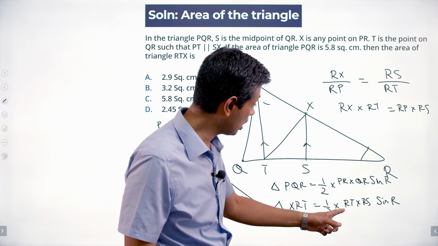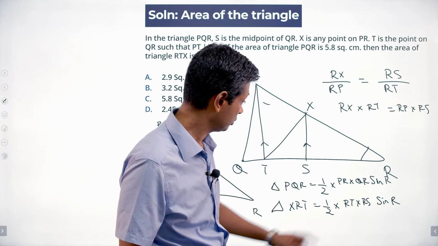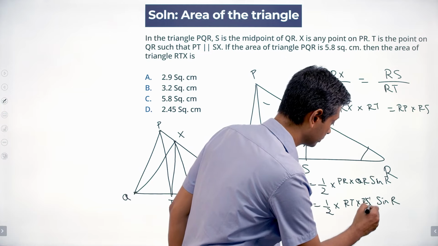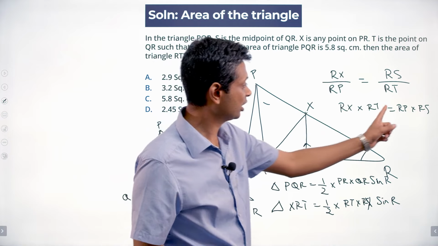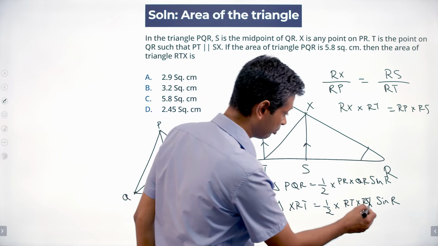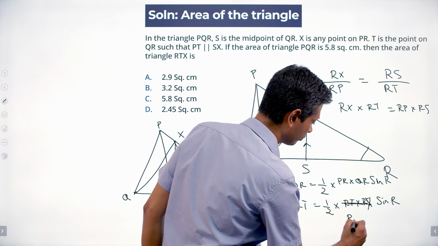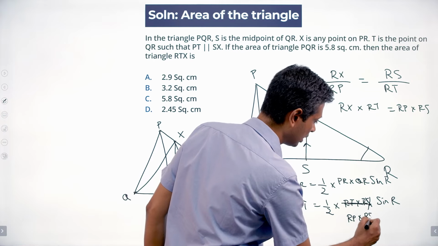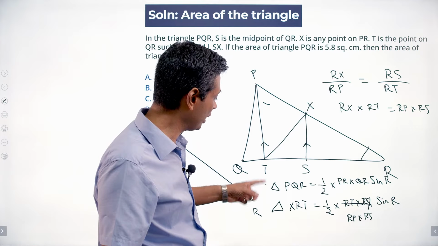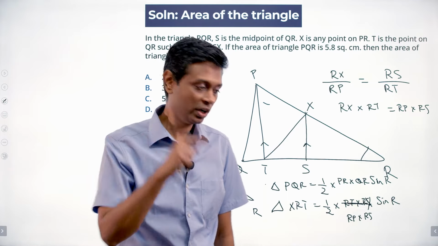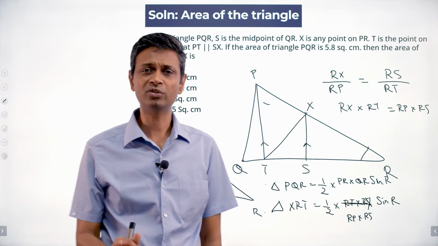RT into RX is nothing but RP into RS. So I can replace this as RP into RS. RS is half of QR, so if I know area of triangle PQR, I know area of triangle XRT is half of that.